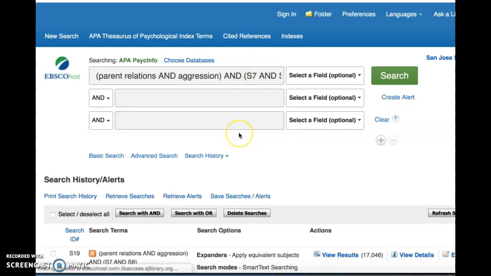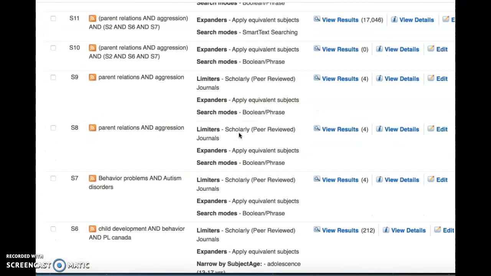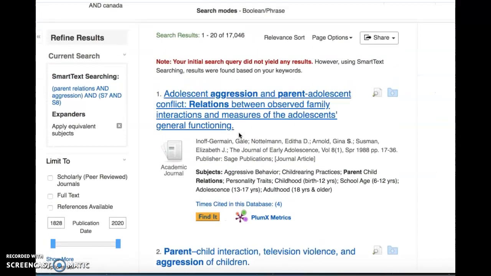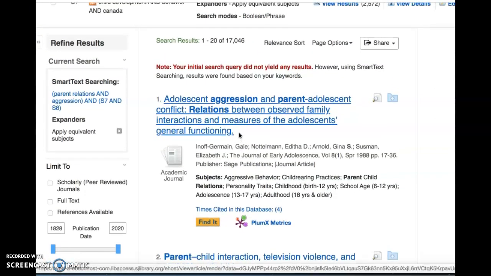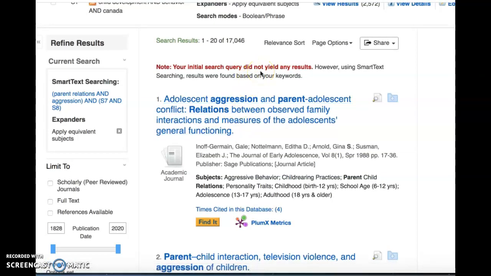Go ahead and click that, and then at the bottom here it should generate a list of different articles, and I can refine the search again to look for articles that relate to the keywords that I've selected.